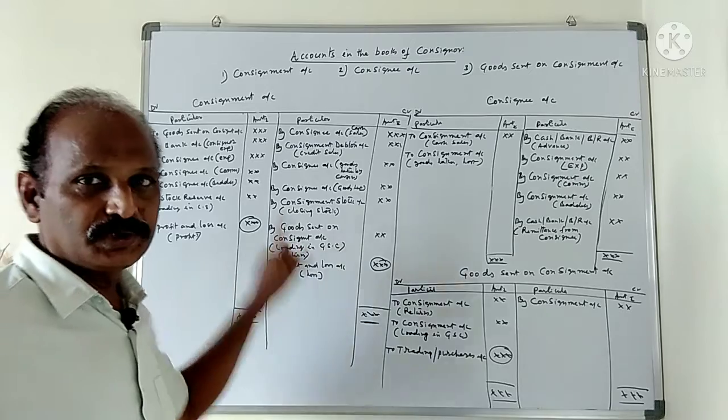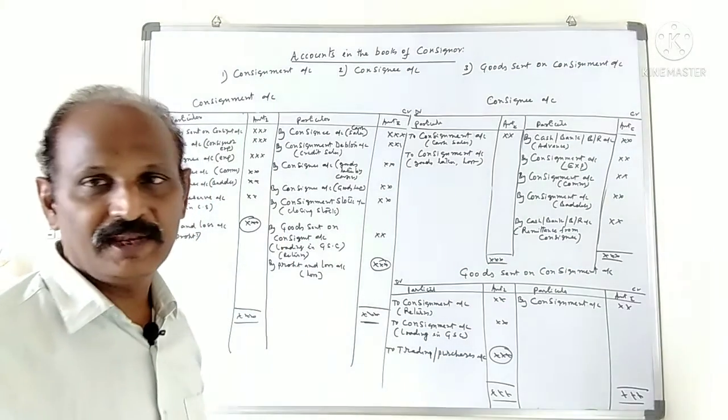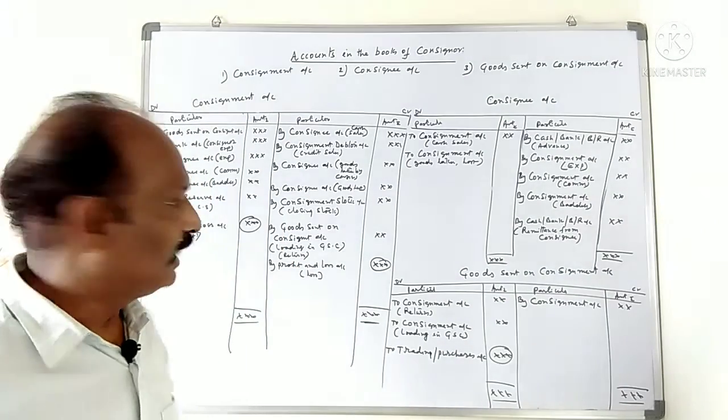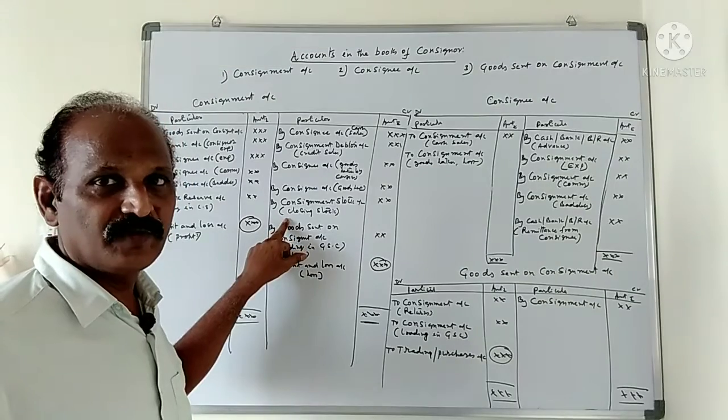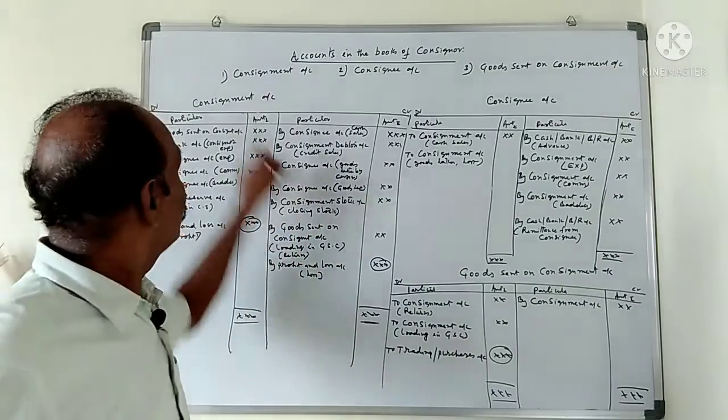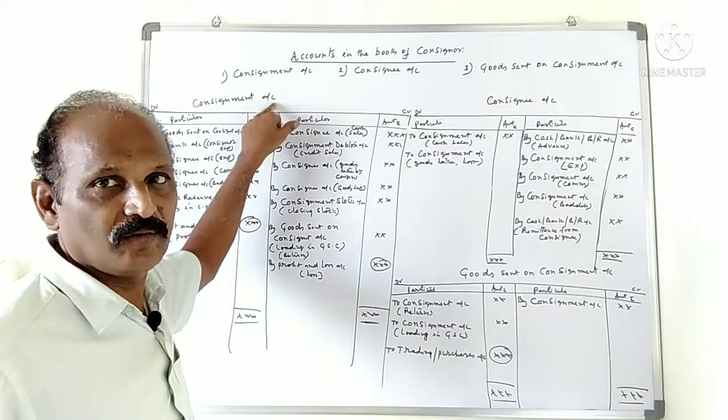Next is the closing stock. Unsold stock is valued by the consignor and shown on the credit side of the consignment account. What is the entry for closing stock? Consignment stock account debit to consignment account.